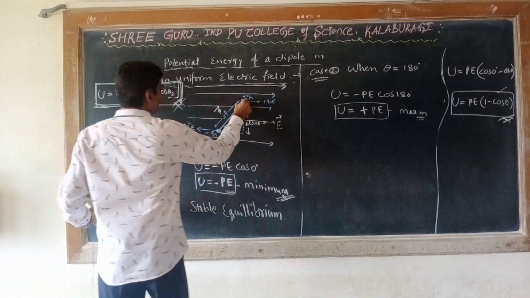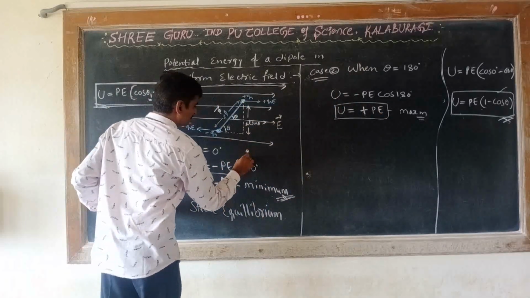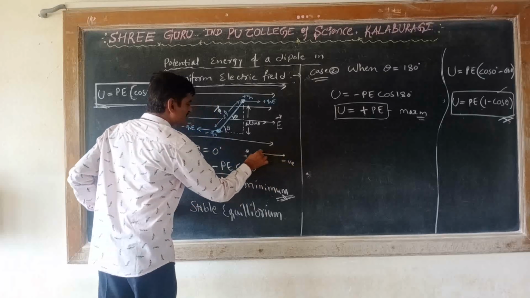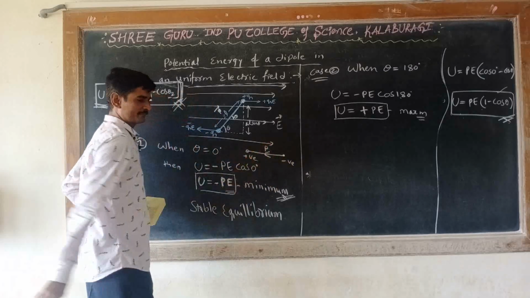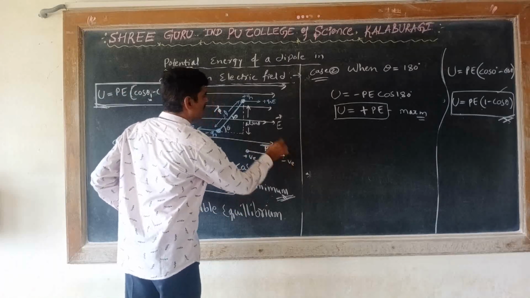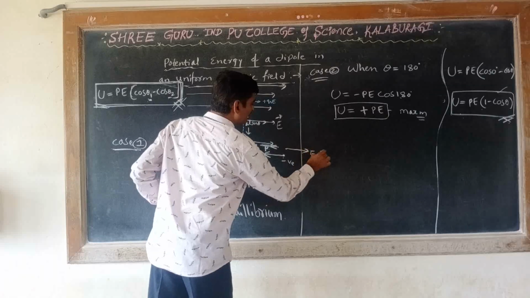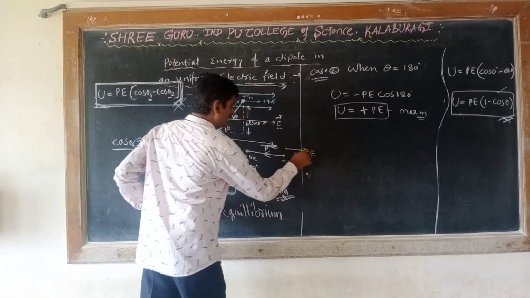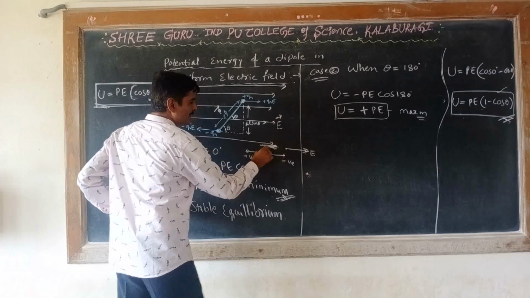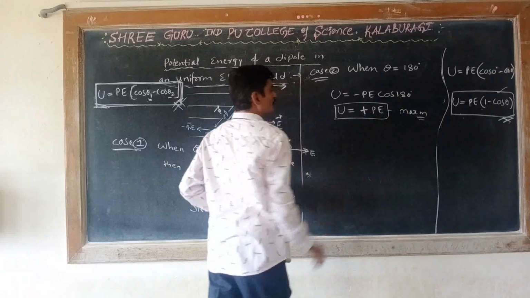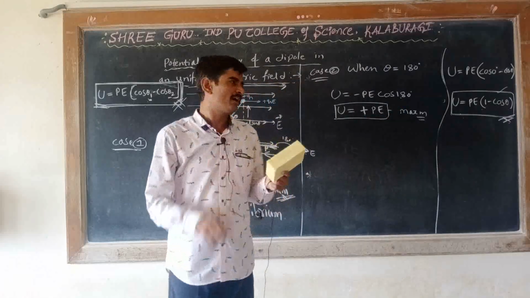The direction of P is from negative charge to positive charge, and the direction of the electric field is here. The direction of the electric field is always the same. Then the angle between them becomes 180 degree, so the potential energy is becoming positive.